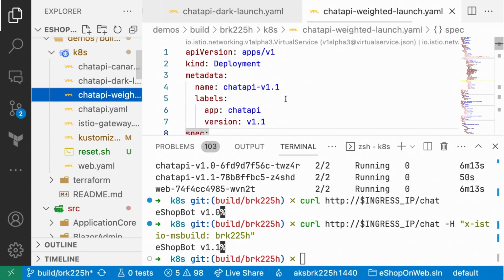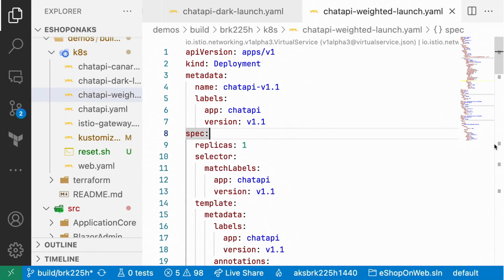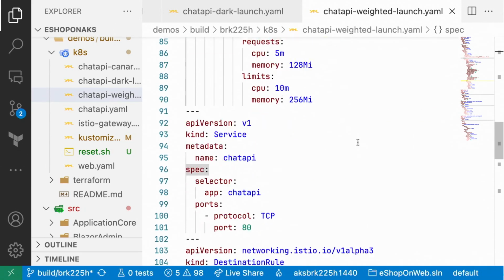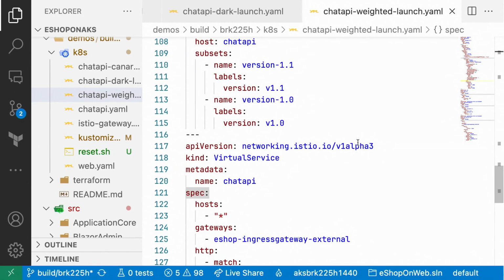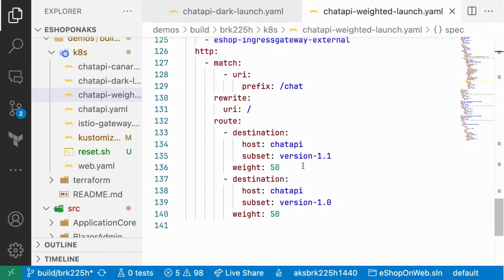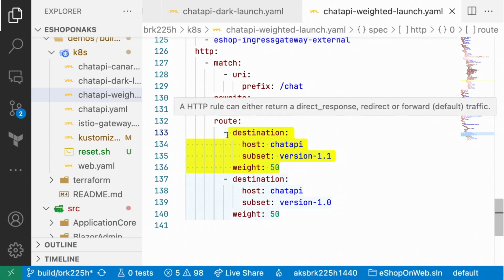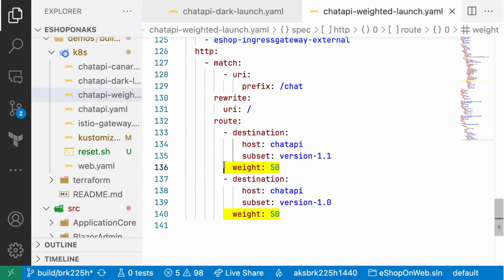Now, what if you want to do something differently, like you actually want to control how much traffic goes into different ways? Aha. So we could do that using traffic splitting via weighted distribution. Oh, cool. Yeah. So what we can do here is there's a new YAML that I have down here, and nothing changes with the destination rules. That all stays the same. The only difference here is now I have two routes with the weighted distribution. So here I'm sending half of my traffic to 1.1 and the other half to 1.0.